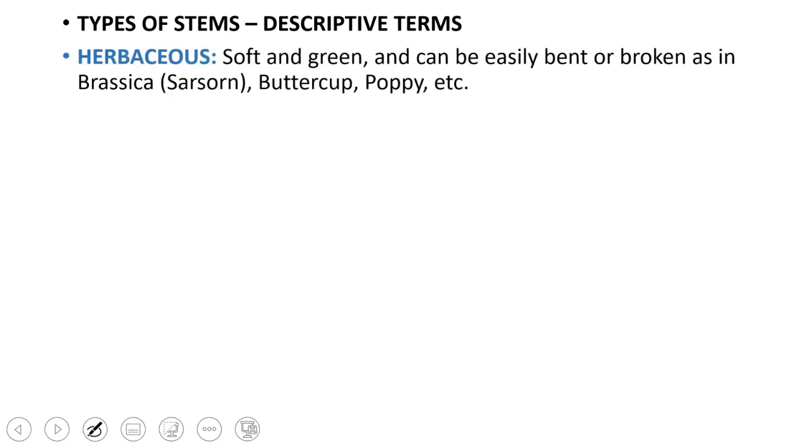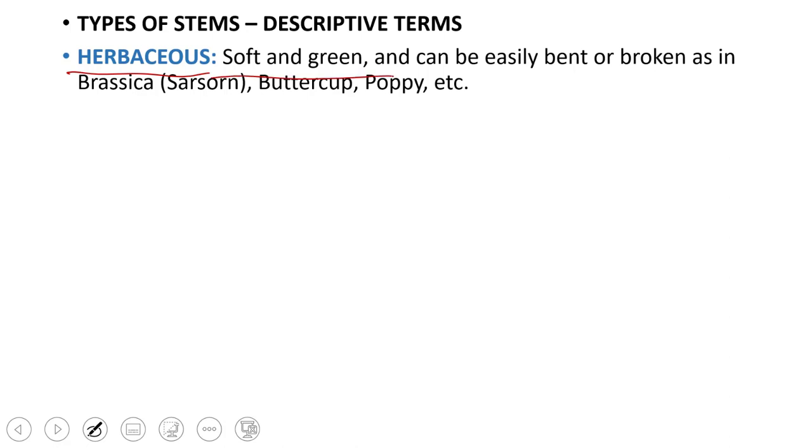Next are some descriptive terms of the stem, what we also call the types of stems. So these are terms when we describe a plant and when we describe its stem. So these terms are frequently used. So herbaceous. So what are herbaceous stems?